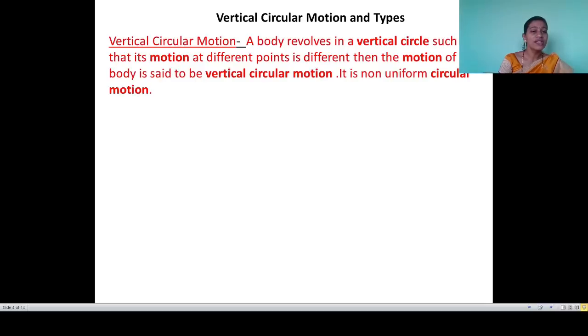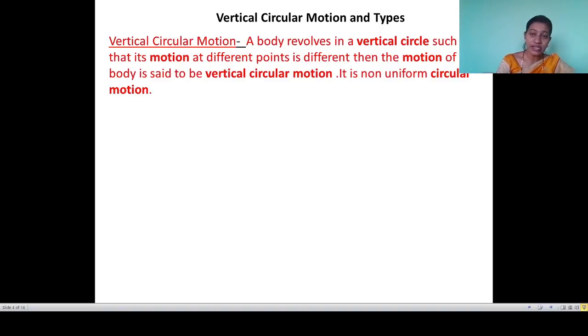Whenever a body is revolving in vertical circular motion, it is revolving in a circle in the xy plane. It is gaining height also, and every time it is changing position. Once it goes to the top position, once to the bottom position, once it comes to the horizontal position. So at different positions, the speed of the body and the tension in the string keep changing. They do not remain constant, so it is called vertical circular motion, one type of non-uniform circular motion.